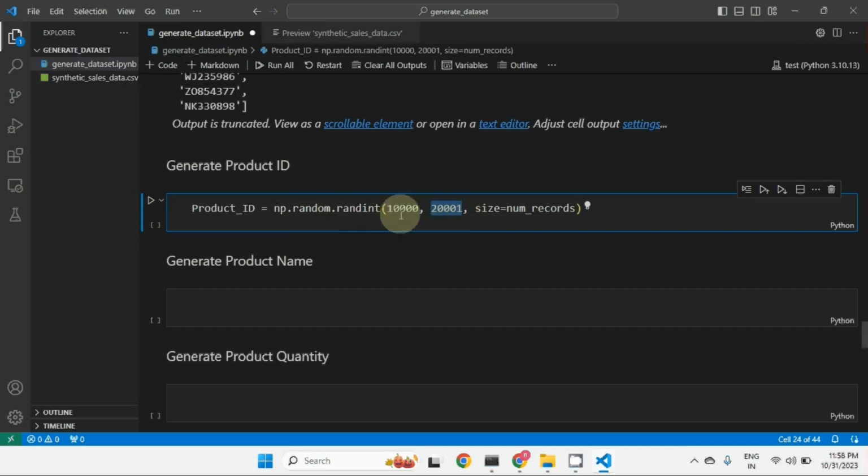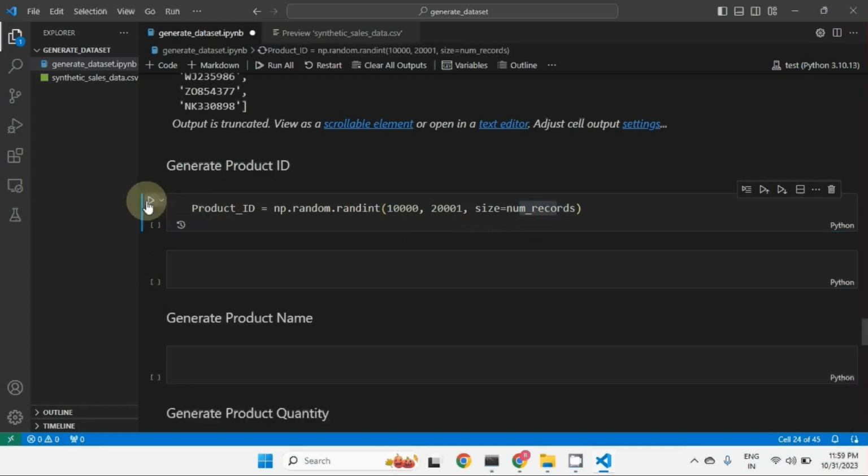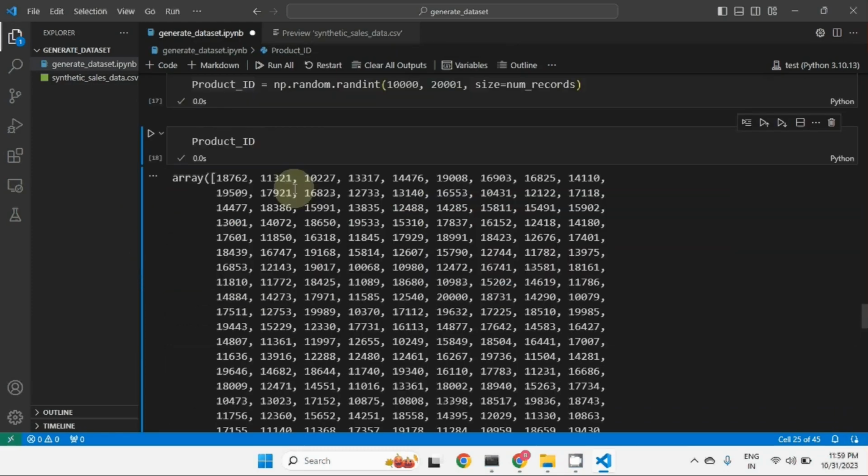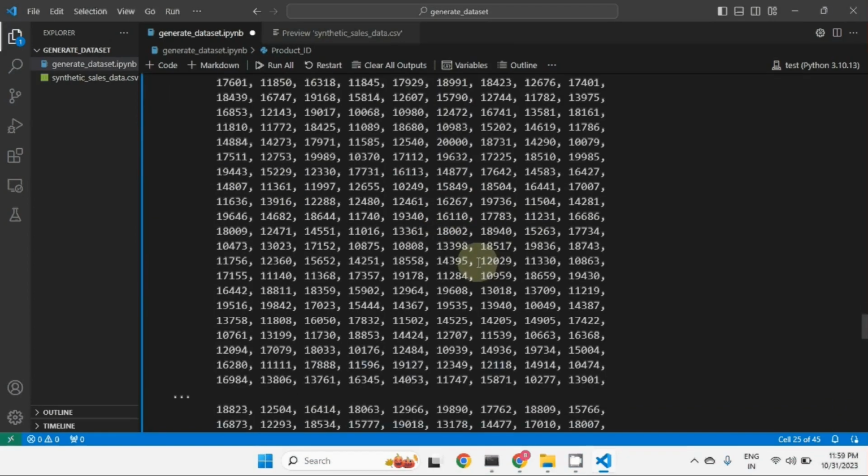So it will choose any random integer between 10,000 and 20,000. How many numbers will be generated? The number of records is 1000. So 1000 numbers will be randomly picked from this range, and it will be under product ID. Let's run this cell and check whether the product IDs are generated. You can see we got the 1000 random product IDs. Let's go for the next.